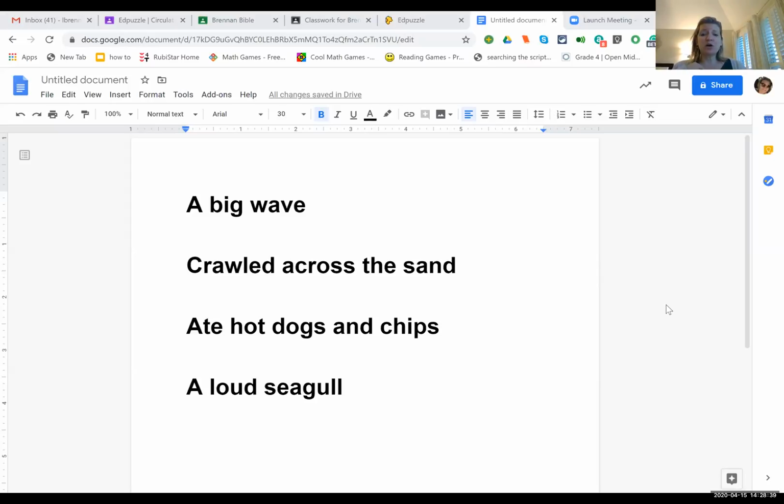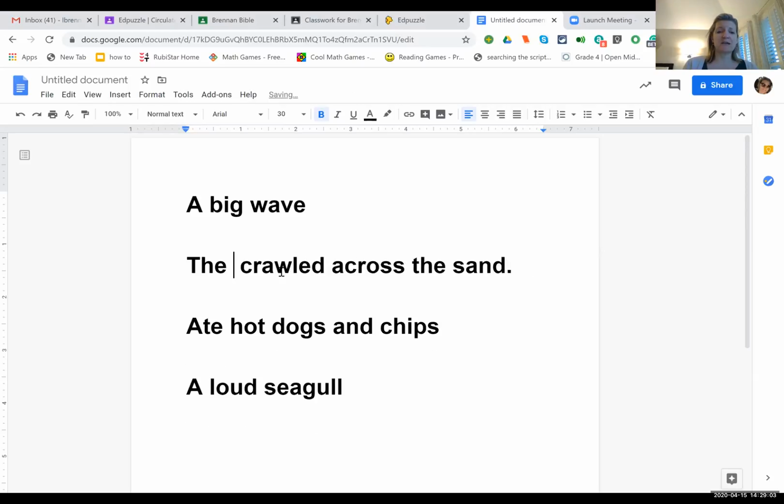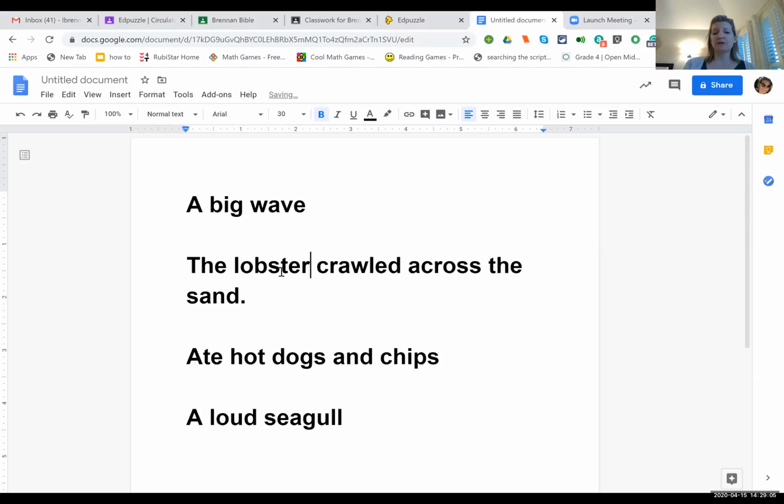The next one says crawled across the sand. What are we missing here? The subject or the predicate? If you said we're missing the subject, you're right. Crawled across the sand. Now I could put a subject in here and say the baby crawled across the sand. Then that becomes an independent clause. Or I could change the sentence altogether and put the lobster crawled across the sand. Either way, the sentence still needs a subject, being the lobster, and the predicate, what the lobster is doing, crawled. All right, let's look at the next one.